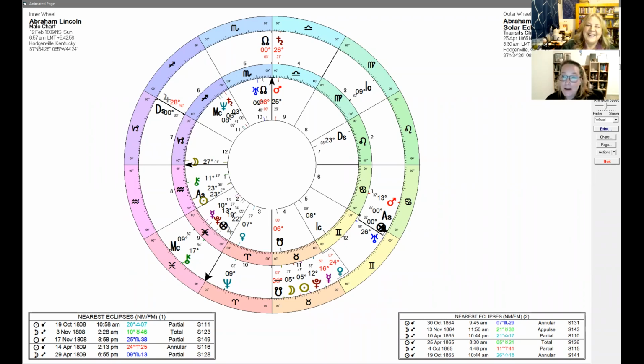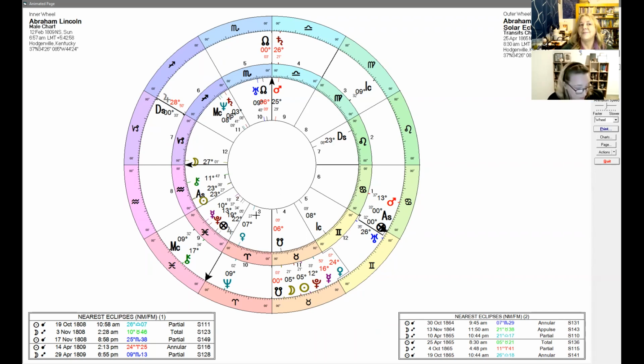Well, this is Abraham Lincoln's chart. His chart is on the inside. That's his natal chart, right? That's his natal chart. So these are where the planets were when he was born, which was the 12th of February, 1809. And he was shot, I believe, on the 14th of April, 1865.